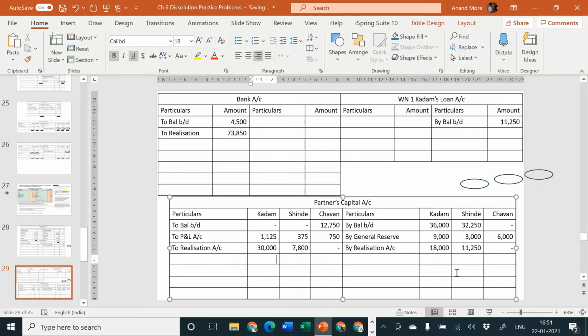You can see it here. 18,000 for Kadam because he paid the creditors at a discount of rupees 750. 11,250 for Shinde because he has agreed to pay the bills payable at the book value itself. Okay, so that is also being taken care of.